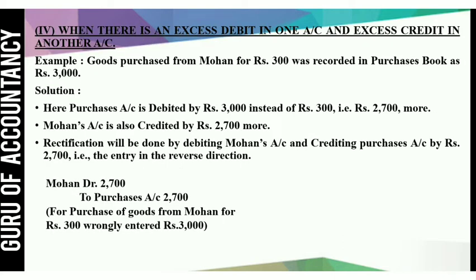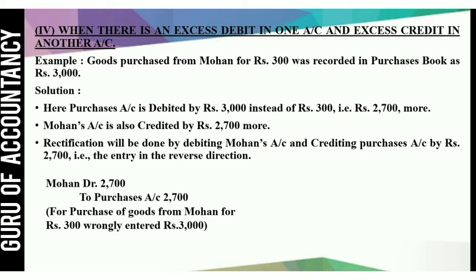When there is an excess debit in one account and excess credit in another account. Let us see one exercise. Example: goods purchased from Mohan rupees 300 was recorded in purchase book as rupees 3000. So here instead of 300 rupees, 3000 rupees recorded. So 2700 recorded more in Mohan as well as in the purchase account. So here purchase account is debited more by 2700 and Mohan's account is credited more by 2700 rupees. How to rectify this entry?